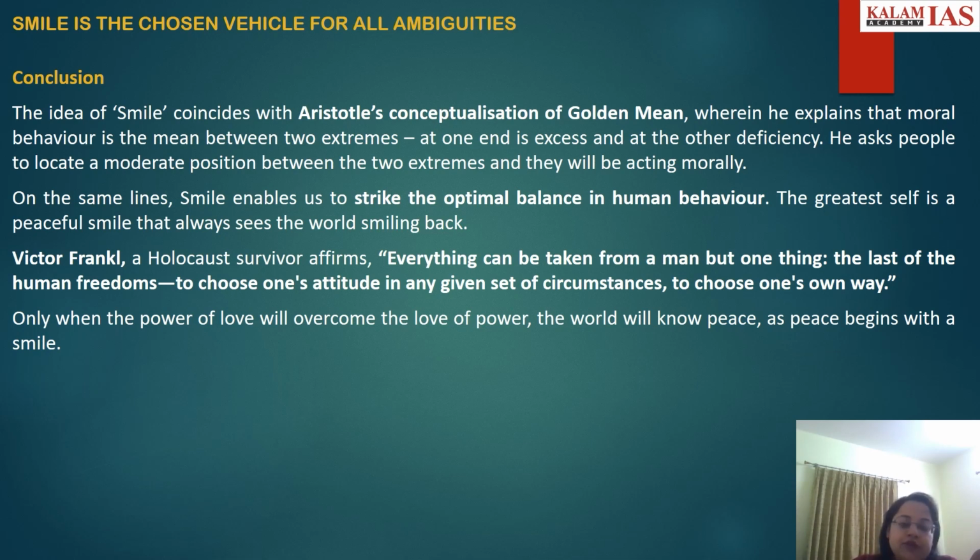And again, you should be giving reference of the introduction. And here in this case, the anecdote of Buddha. So here you can give the reference that had Buddha not smiled in such an ambiguous situation, then the person who spat on his face would have never realized his mistake. That way you can give reference in just 1-2 lines.